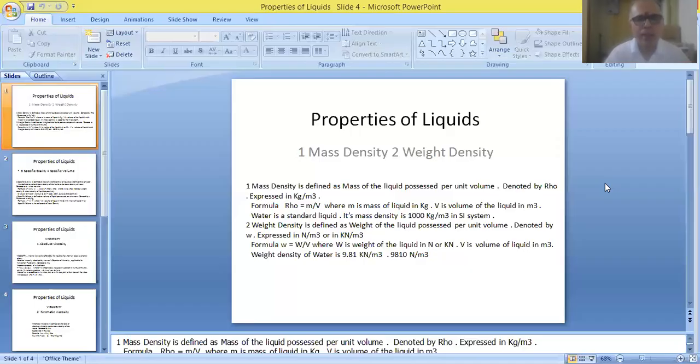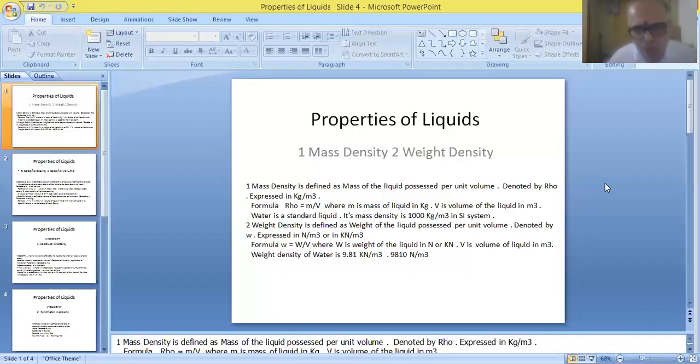And finally, as I've already told you, water is a standard liquid. Apart from the mass density value, we have to remember the value of weight density of water. This will not be given in problems. We have to assume the weight density of water. It is given as 9.81 kilonewton per meter cube, or it has to be taken as 9810 Newton per meter cube.